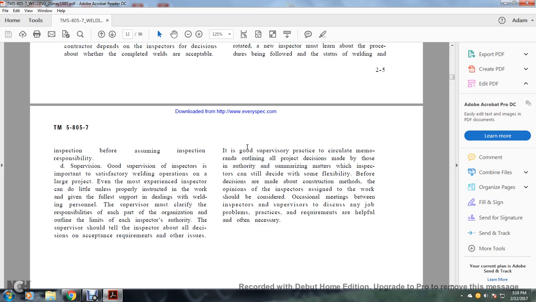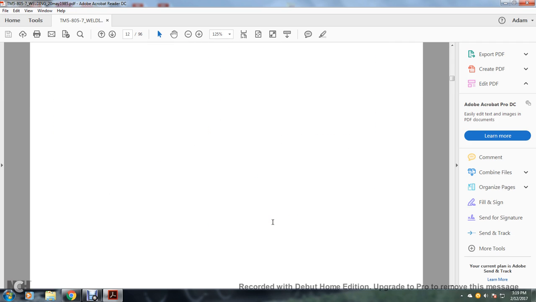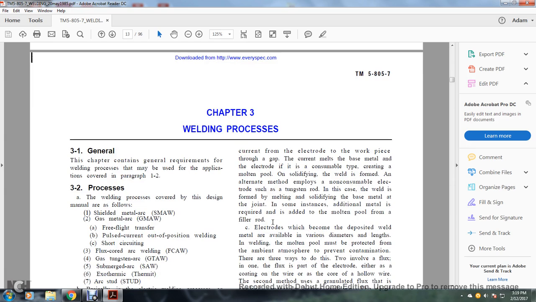It is good supervisory practice to circulate memorandums outlining all project decisions made by those in authority and summarizing material with the inspection. Inspectors can still be consulted with some flexibility before decisions are made about the construction method. The opinions of the inspectors assigned to the work should be considered. Occasional meetings between the inspector and supervisor to discuss any job problems and practice requirements are helpful and often necessary. Chapter 3. Welding Processes.